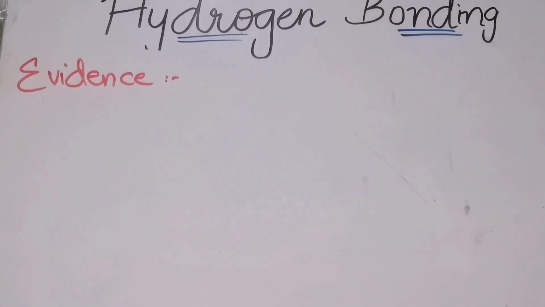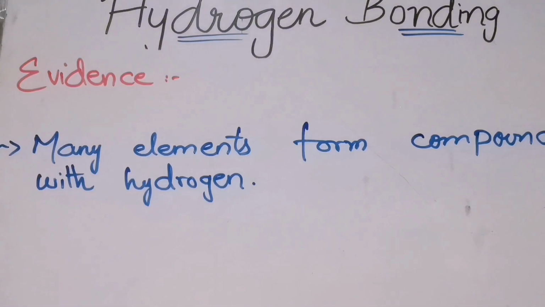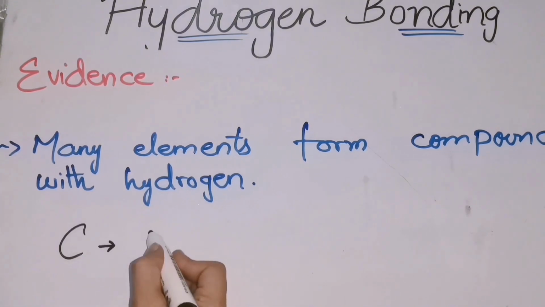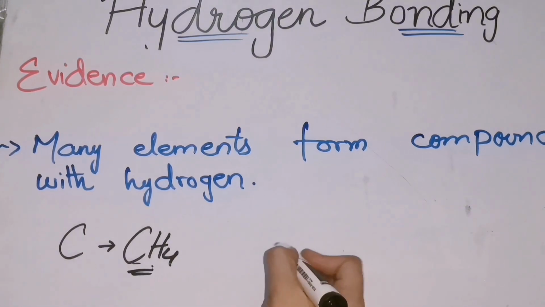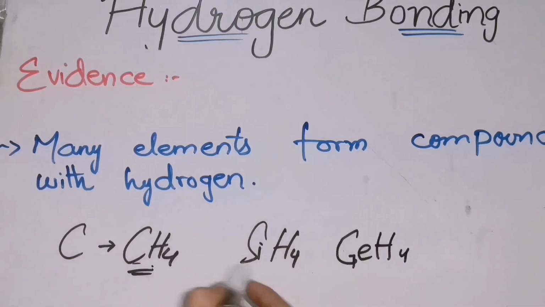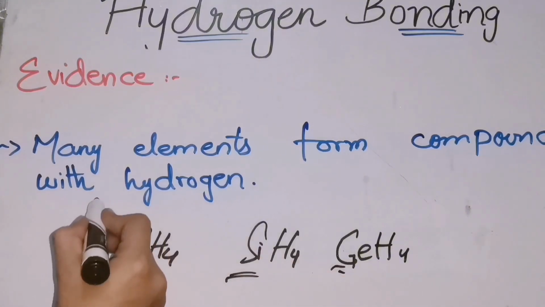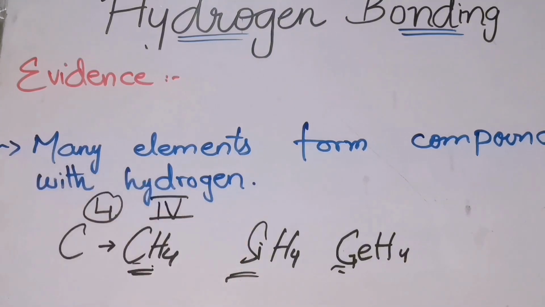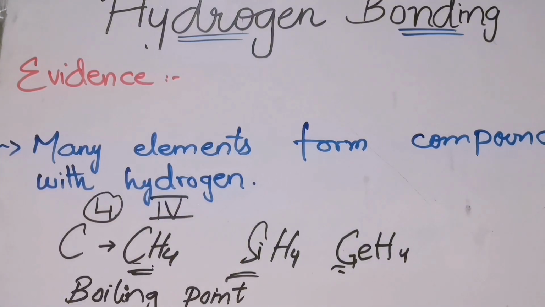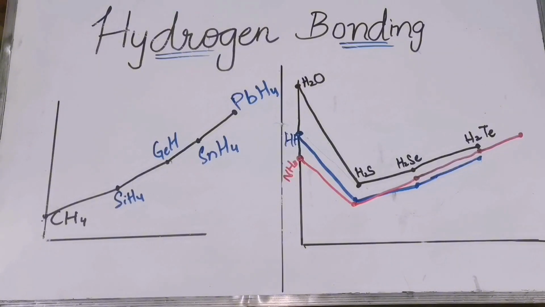Now, what was the evidence of hydrogen bonding? Many elements form compounds with hydrogen. What does this mean? That we are having carbon. We know that carbon in its hydride form can exist as CH4. You can take the example of silicon and the other elements present in group 4 of the periodic table. Now what happened next is that the chemists studied the boiling points of these hydrides present in group 4 of the periodic table. Now see over here, these are the general graphs.